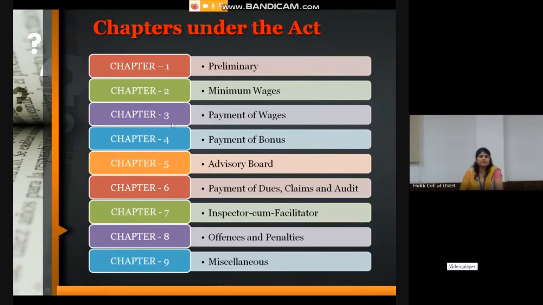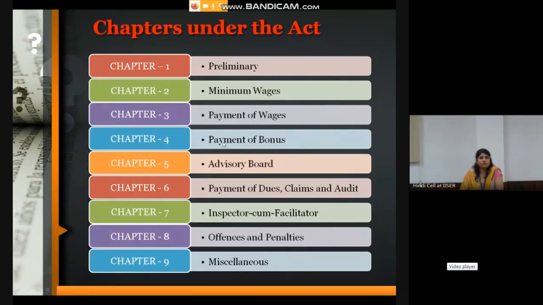This code contains 9 chapters and 69 sections. Chapter 1 is the preliminary, which contains the basic definitions of employee, employer, establishment, worker, and so on. Chapter 2 is minimum wages. It contains the criteria for deciding the minimum wages. Chapter 3 is payment of wages, the mode of paying the wages, and timelines for the payment of wages.